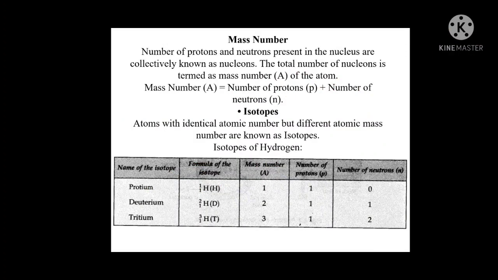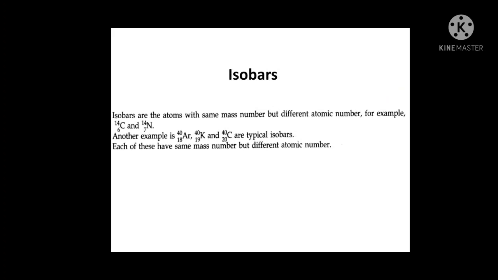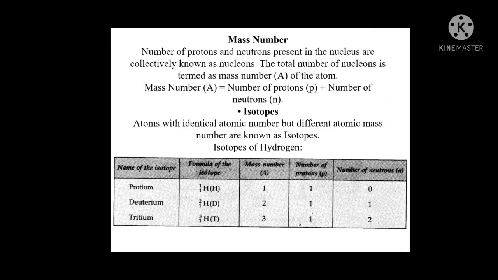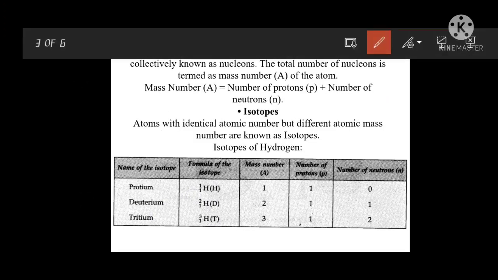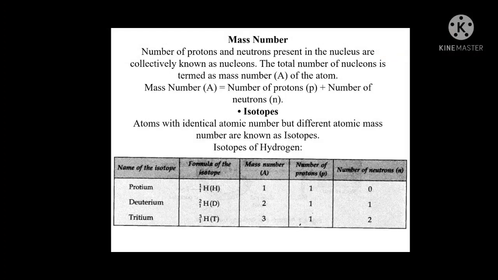And the next one is mass number. What does mass number mean? Suppose you want to tell the weight of a substance, you can weigh it, am I right? Weight depends on the gravitational force, so weight and mass are different.